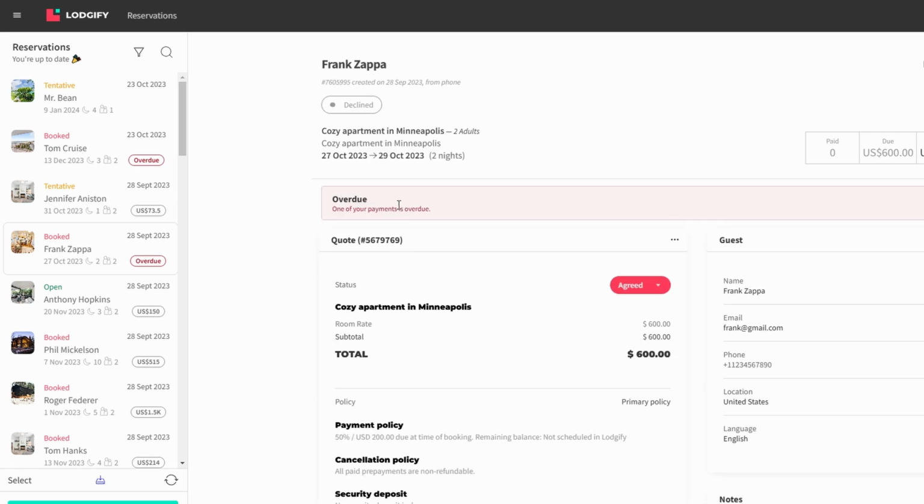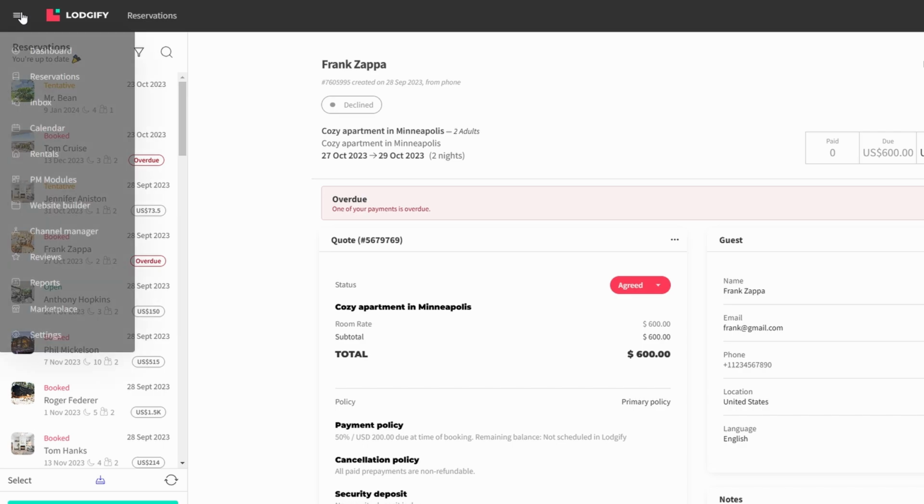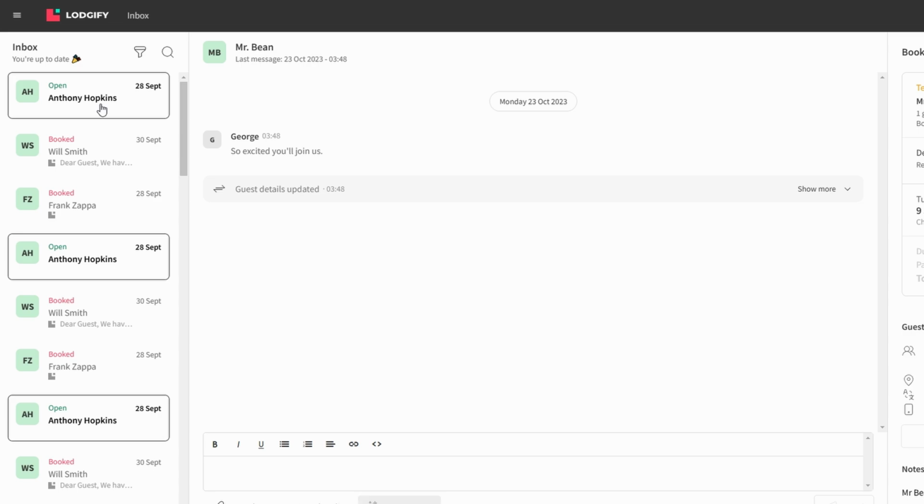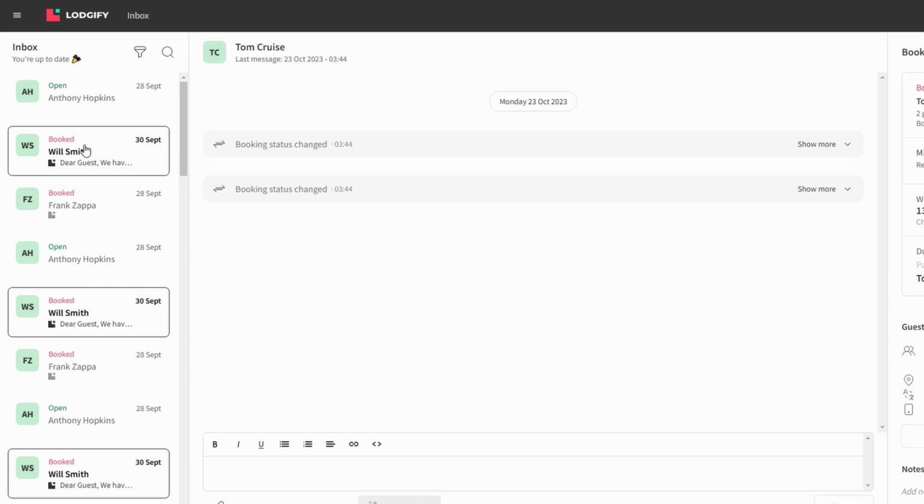In the inbox section, you'll be able to communicate directly with your guests. You can send messages, respond to booking confirmations, provide directions, and answer any guest questions, all from one centralized place. This makes it easy to stay in touch and maintain good communication with everyone who books your property.